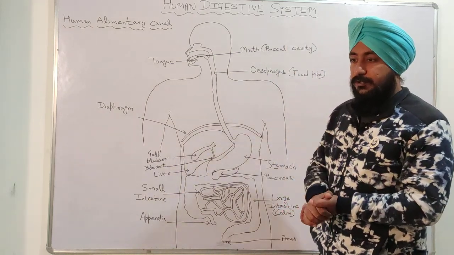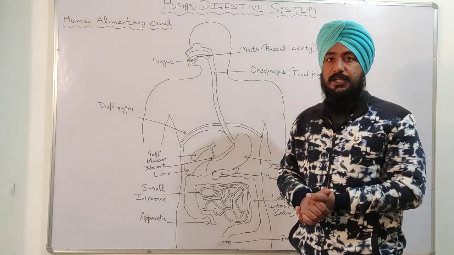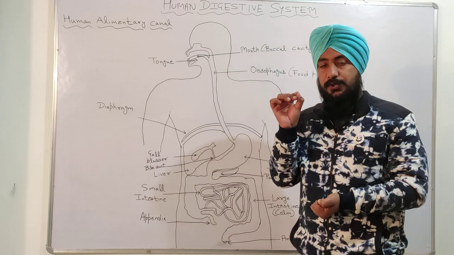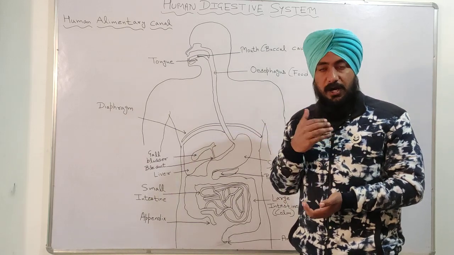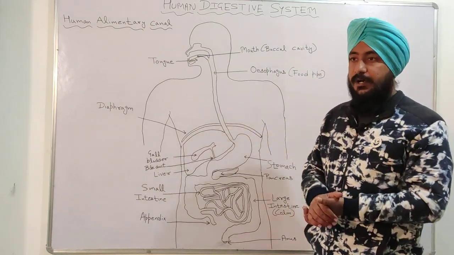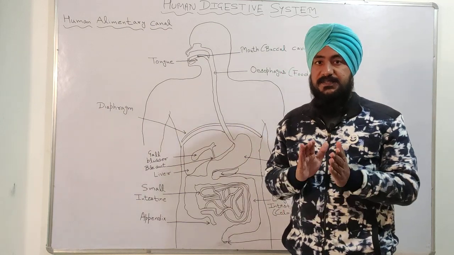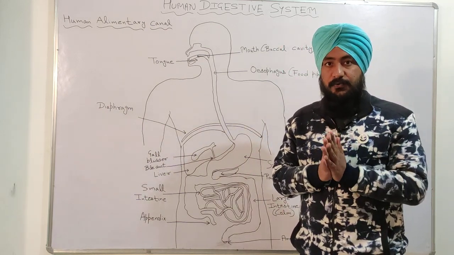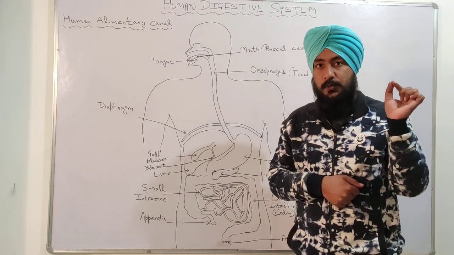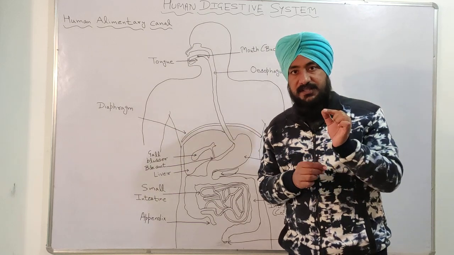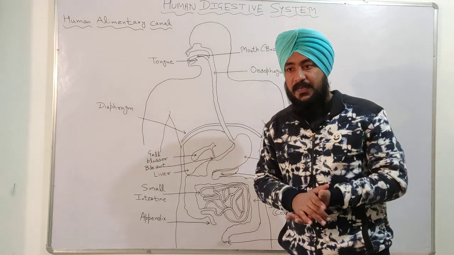So the first function of digestion, that is the conversion of carbohydrate into glucose, starts in the mouth. And how this process starts, I'm going to explain that. So please listen carefully. The first function of digestion, that is conversion of carbohydrate into glucose, occurs in this part of our mouth.